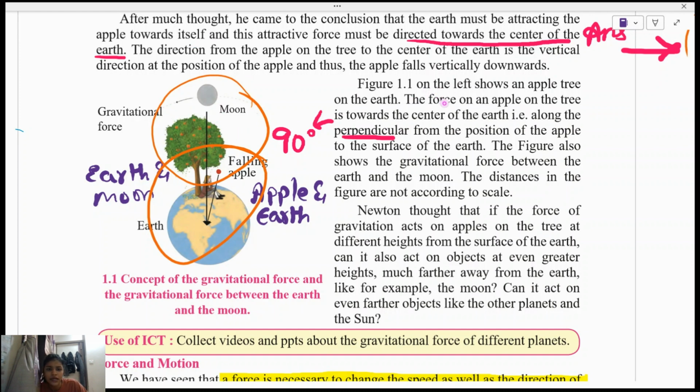Now they are telling that the force on the apple on the tree is towards the center of the earth. This is towards the center of the earth along the perpendicular. What is perpendicular? 90 degrees. Those of you who know what is perpendicular? It's 90 degrees, from the position of the apple to the surface of the earth. 90 degrees.